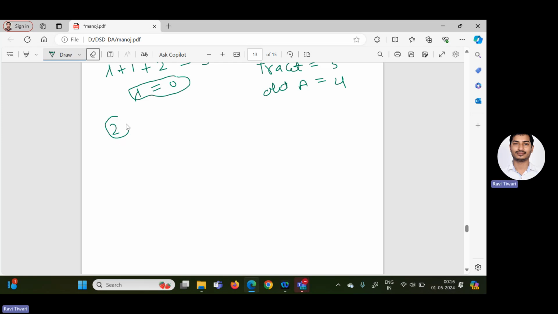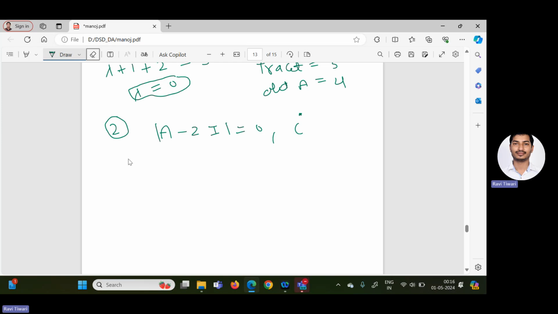And sometimes we also get this type of question: a matrix satisfying the condition determinant of A minus 2I equals 0, and one eigenvalue is given as i, then find the determinant of the matrix.